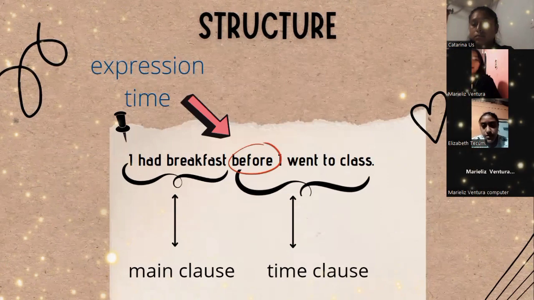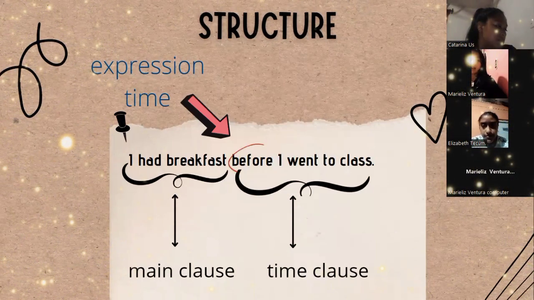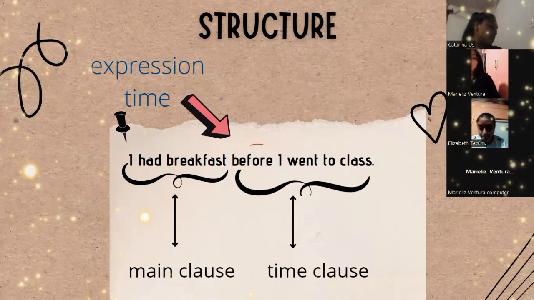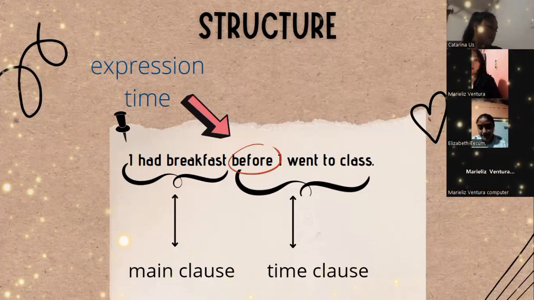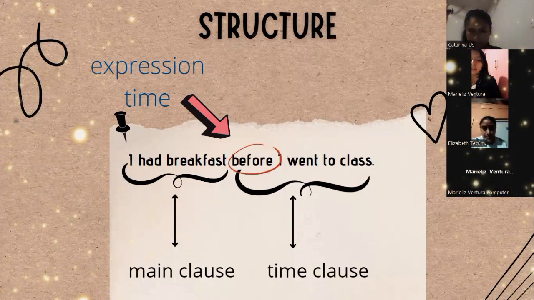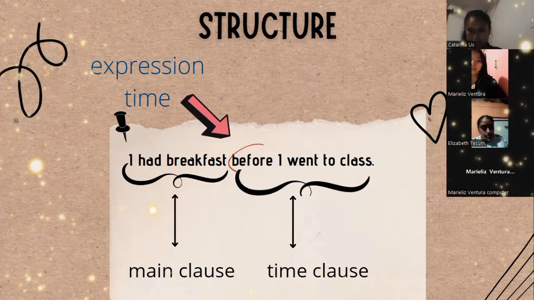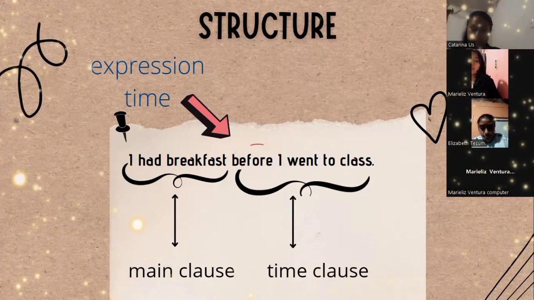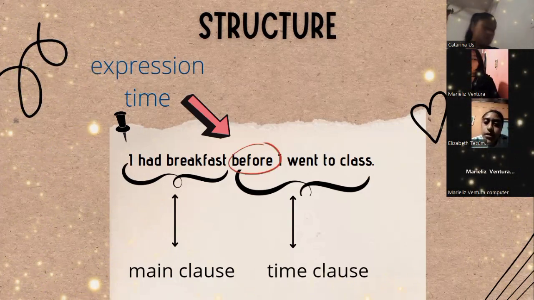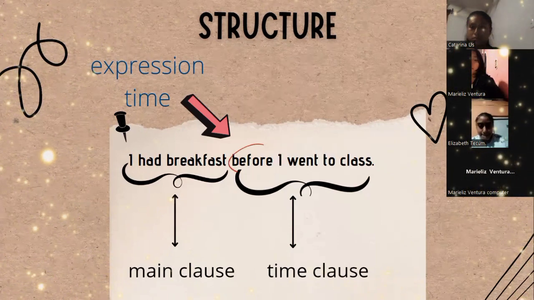So now we have our structure, and before, I'm going to say that we have a subject, a verb, and our complement. And these come together to form two sentences. The first, as you can see, is the main clause, and the second is the time clause. As you can see, this comes together with the time expression, which is before.